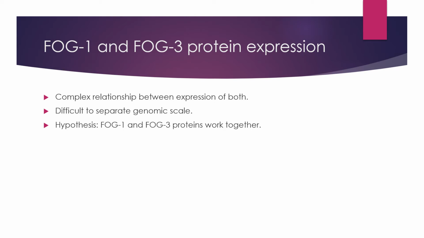FOG1 and FOG3 protein expression have a complex relationship with each other, and they're difficult to separate on a genomic scale. The reason they're difficult to differentiate on the genomic scale is because FOG1 and FOG3 have similar target sites in the genome, which makes it difficult to differentiate the mRNA of the two genes. So the hypothesis for the paper was that FOG1 and FOG3 proteins work together to control the expression in sex determination.